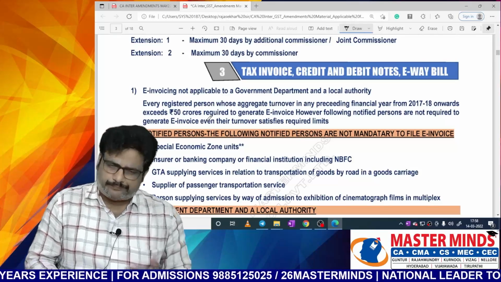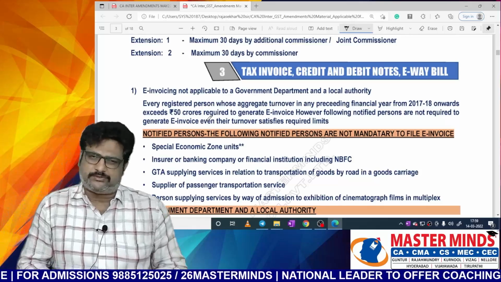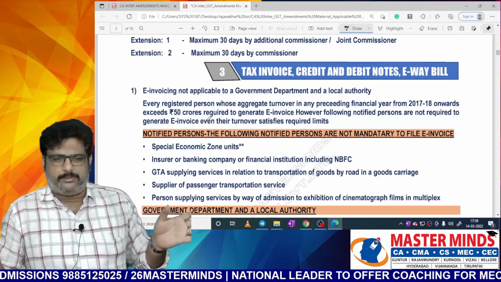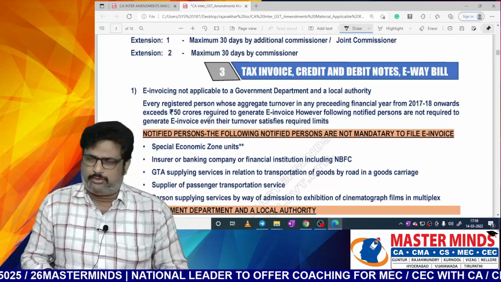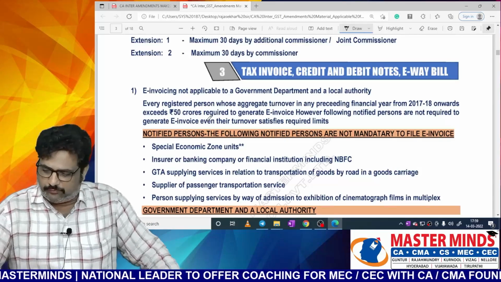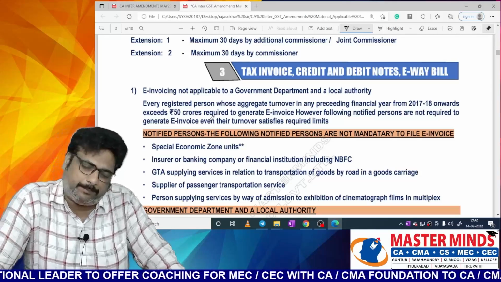Insurance, bank, financial institutions, NBFCs, generally these people will undergo a huge number of transactions. That's why for them this e-invoicing concept is not applicable.